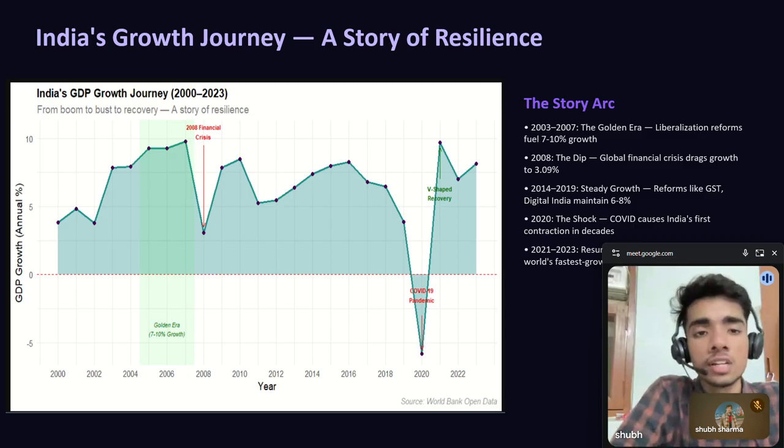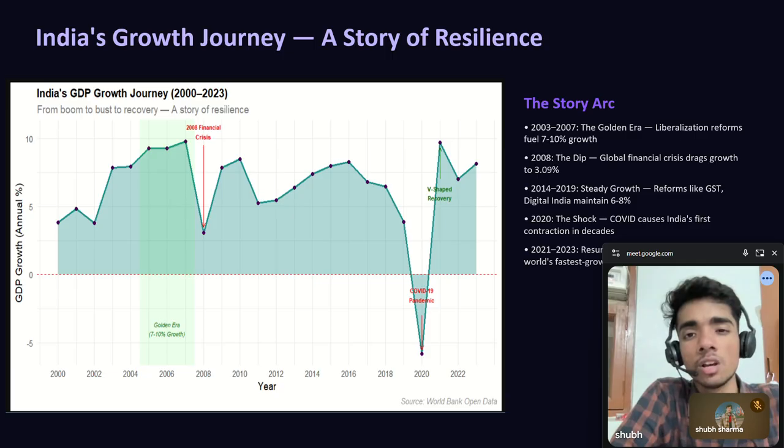The annotated area chart tells India's growth story as a narrative arc, almost like a movie with a beginning, crisis, and resolution. The story begins with the golden era from 2003 to 2007. This is when India's liberalization reforms were really starting to pay off.